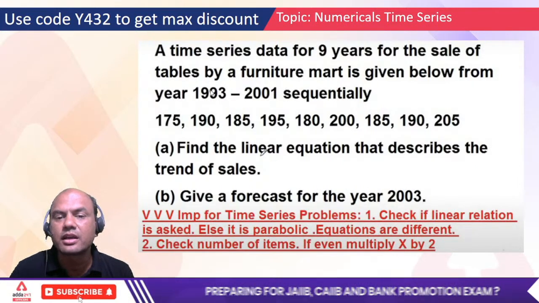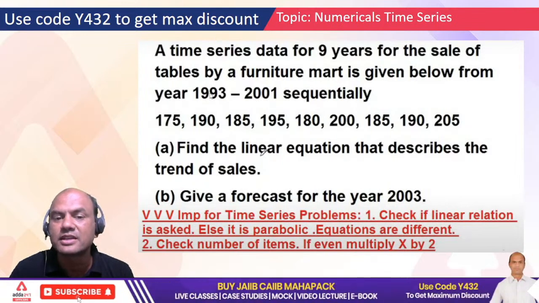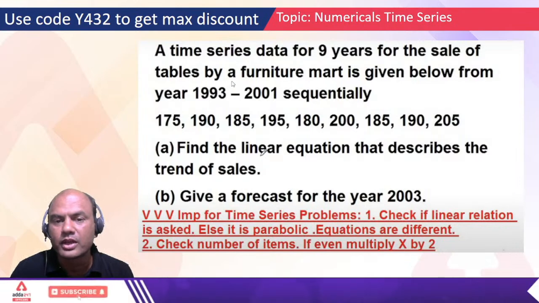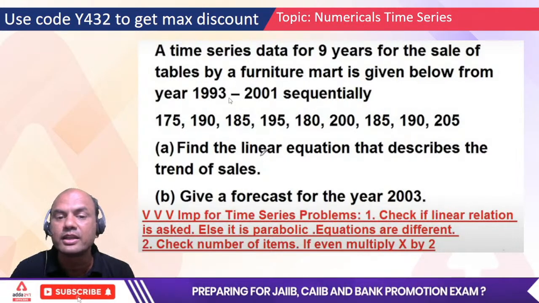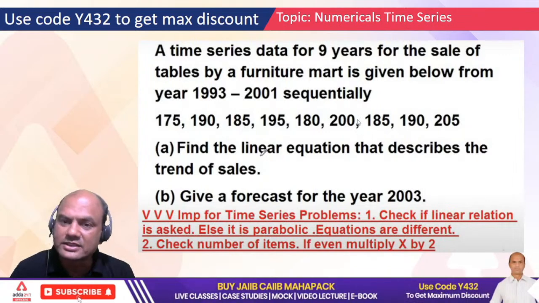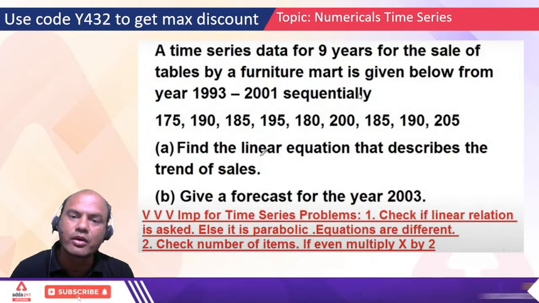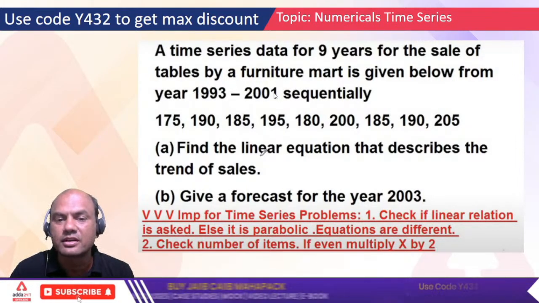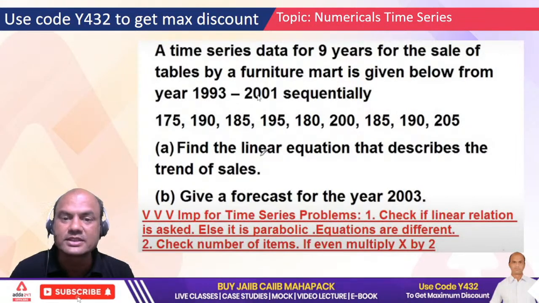On the x-axis, remember one important point. Consistently x is moving. 1993 to 94 to 95 to 96 means a 1 year gap. But y is not moving that way. This only separates time series from correlation and regression. In time series, the x-axis is always constant, moving constantly with the same gap.